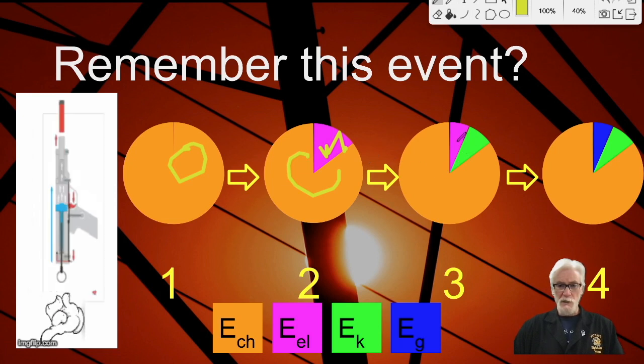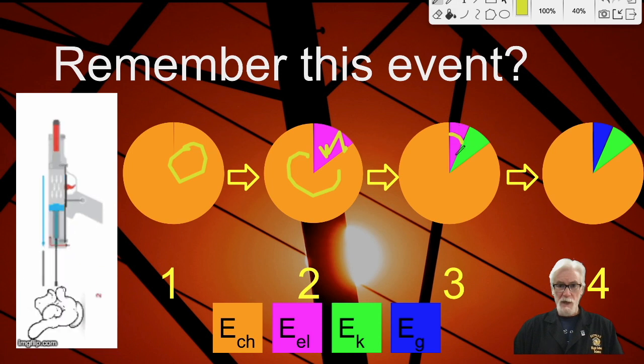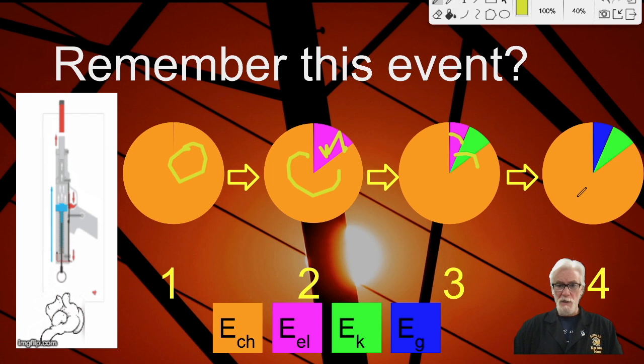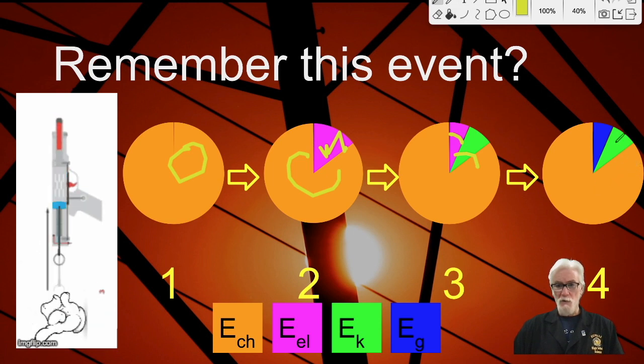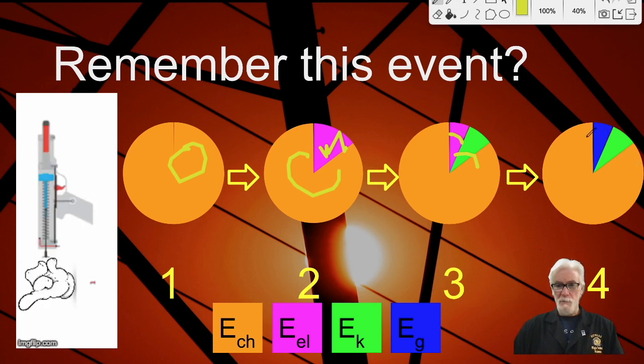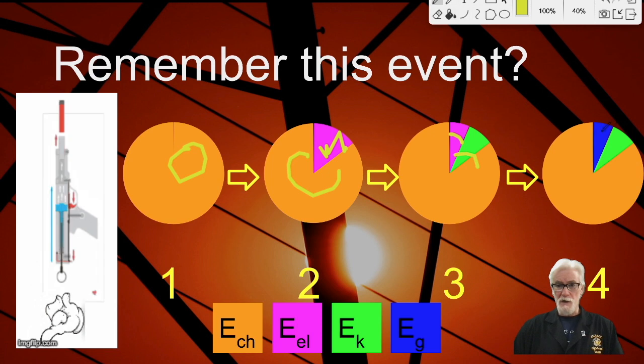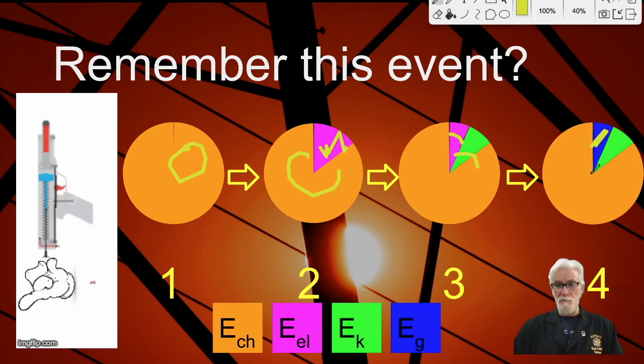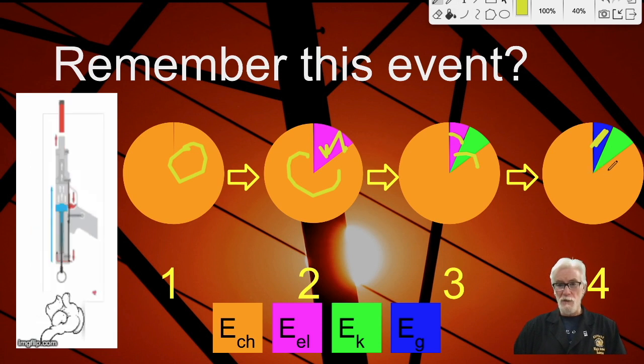And then as the spring began to unwind and the dart speeded up, some of the elastic shrunk down as kinetic got larger and the dart was speeding up. And then eventually all of it would have been kinetic, but then as the dart starts to fly into the air, gravitational begins to appear and take over the kinetic until eventually the dart will stop moving, kinetic will be 0, and gravitational will be the highest.